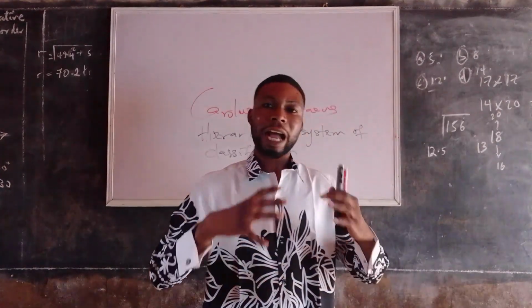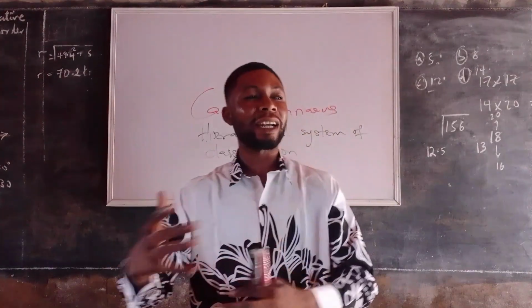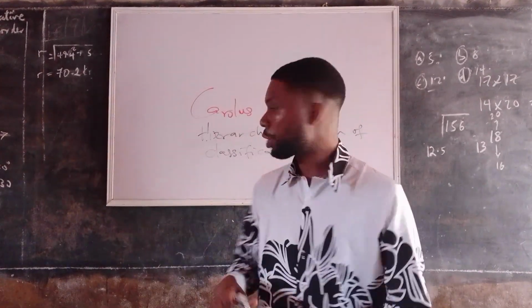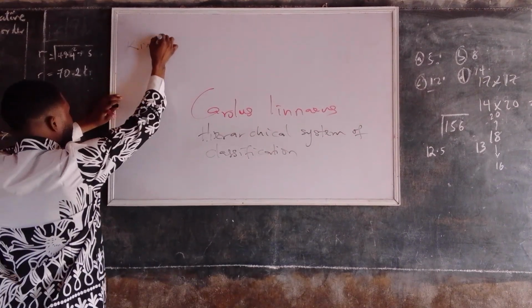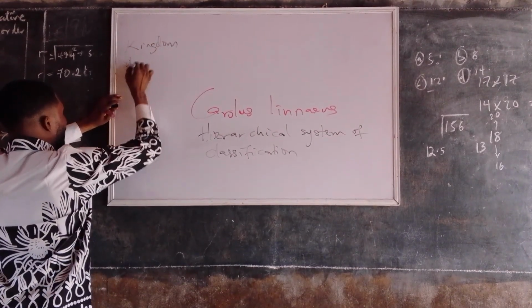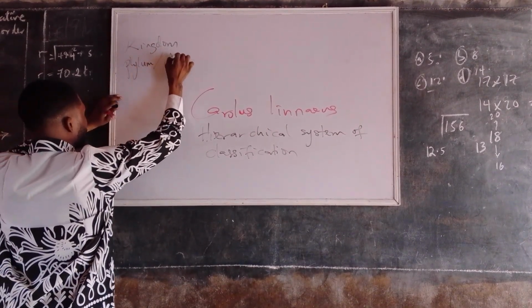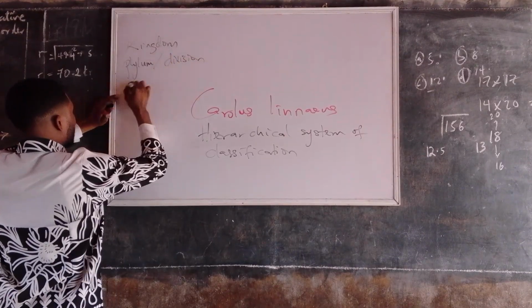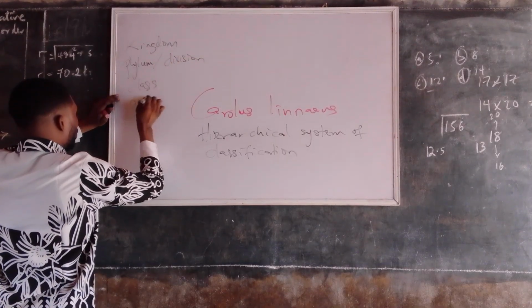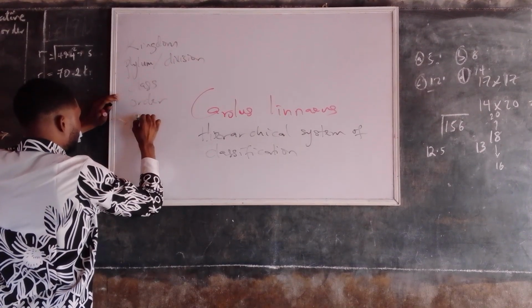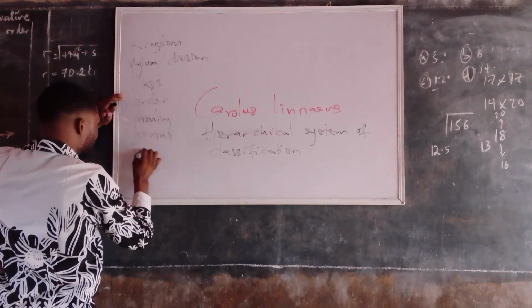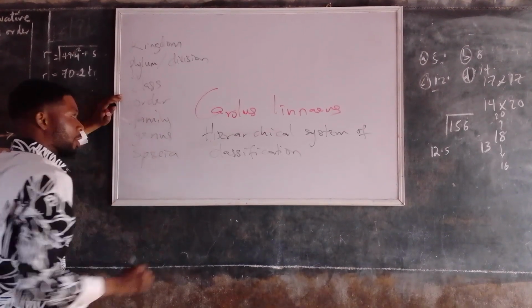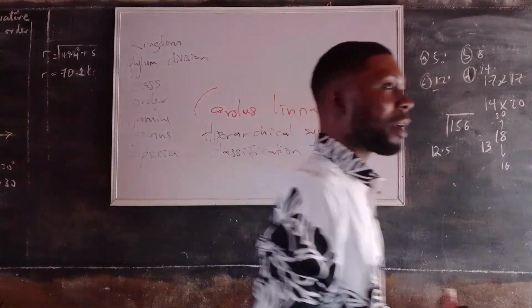This simply means arranging organisms into different levels of classification, and in doing that, he classified them into kingdom, phylum or division, class, order, family, genus, and species.